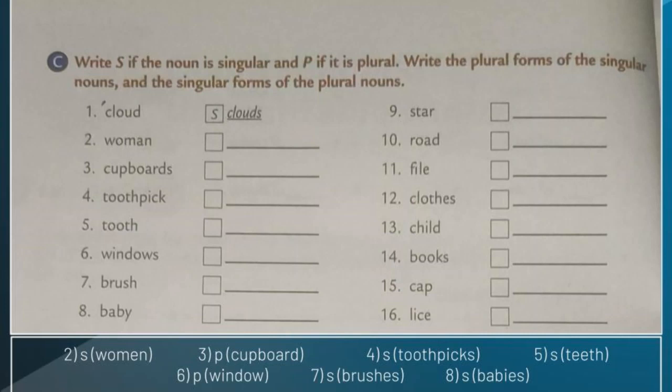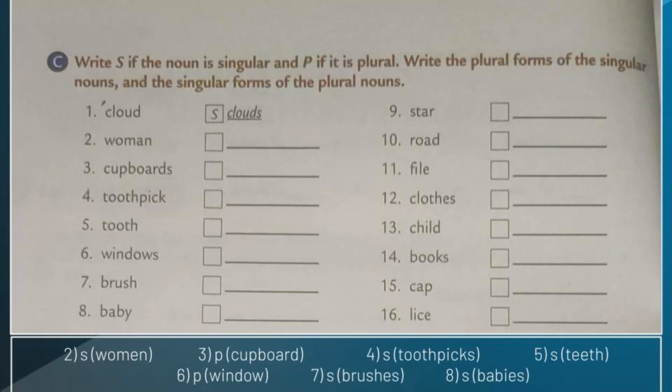Is cloud singular or plural? Cloud is singular. So what we have to do? We have to write the letter S inside the box. Then what is the plural form of cloud? Clouds. We have to add the letter S to cloud. Clouds. So write the plural form also.